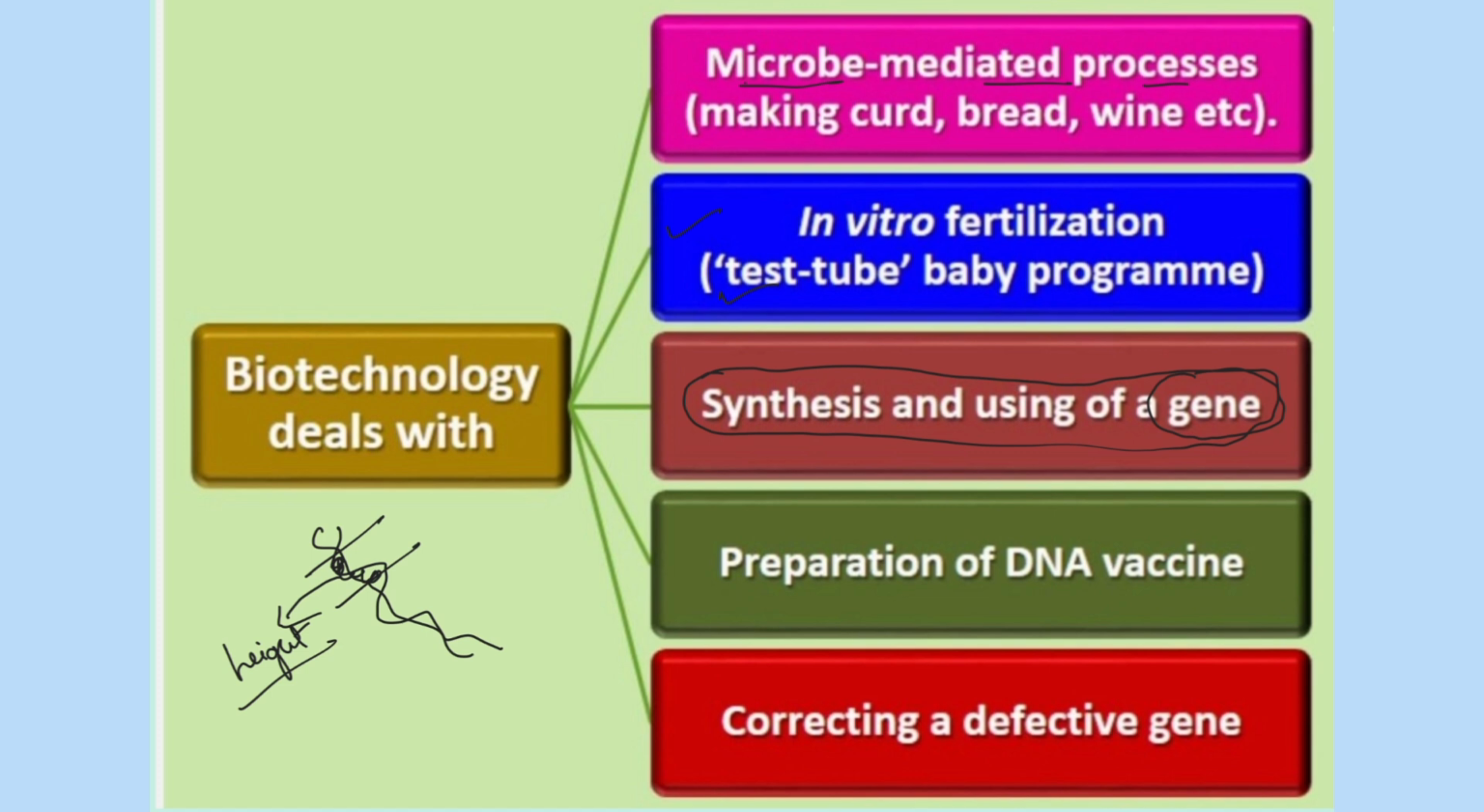Next, preparation of vaccines. Various vaccines are produced from the DNA. One good example which is a product of biotechnology is insulin. Next is correcting a defective gene. Even now biotechnology is widely used to correct genetic disorders by correcting the gene. So in all these areas biotechnology plays a very important role.